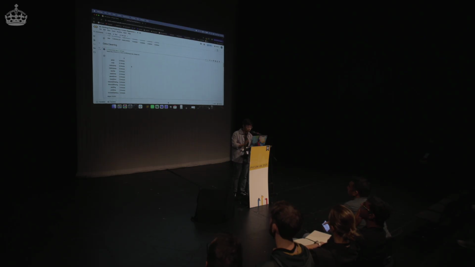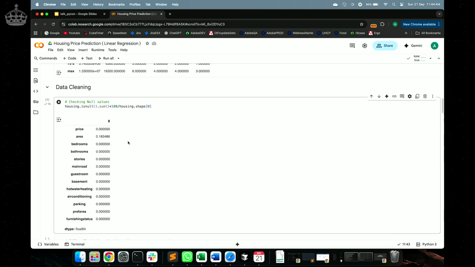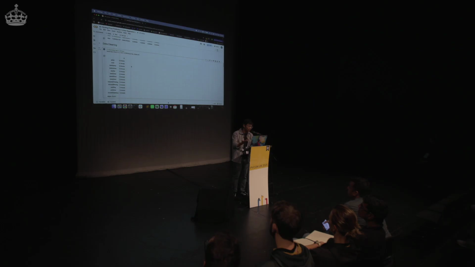We either drop that column once and for all, or we populate that column with the median or the mean of the rest of the data, because that will follow the usual trend or pattern we're trying to find in this data. In this case, we're not going to drop it, we'll just fill it with the median. So we run this to fill it with the median, and then we check again for null values, and you see all the null values are gone. So 0% null columns now.